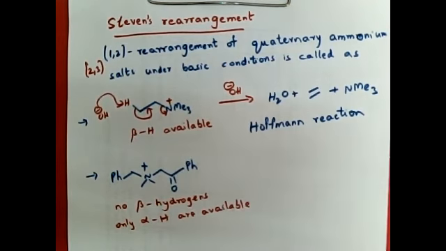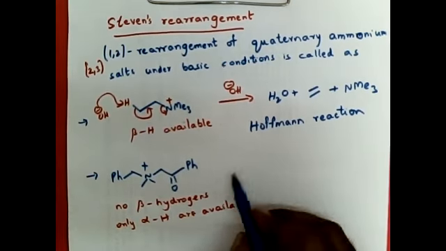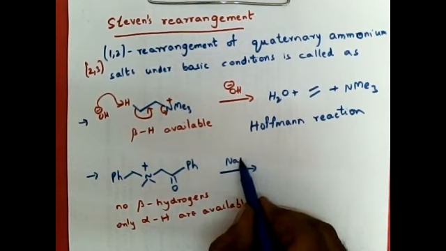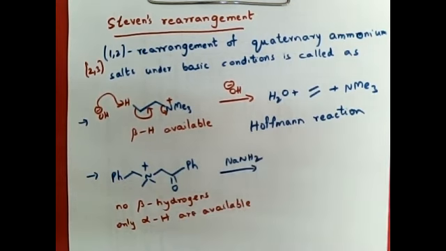When only alpha hydrogens are available, then strong basic conditions will generate a negative charge on the alpha carbon.